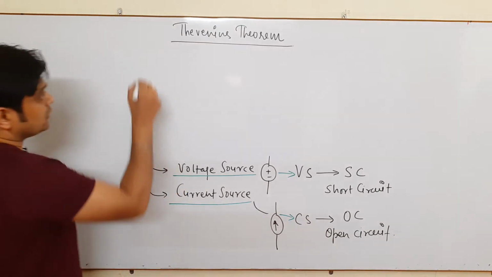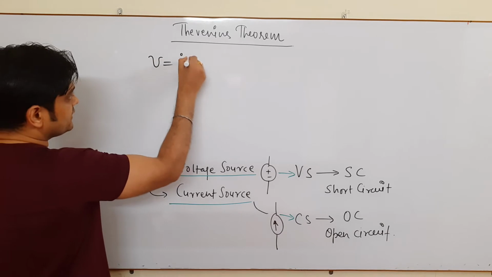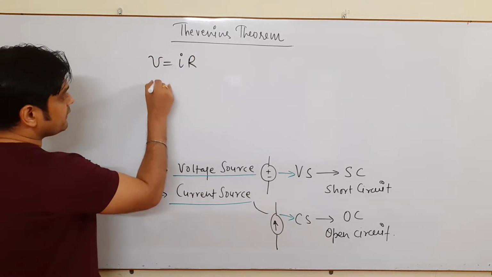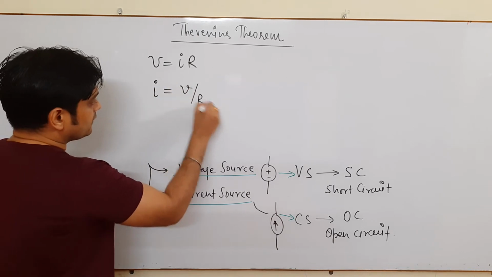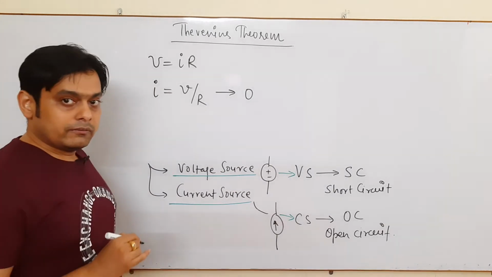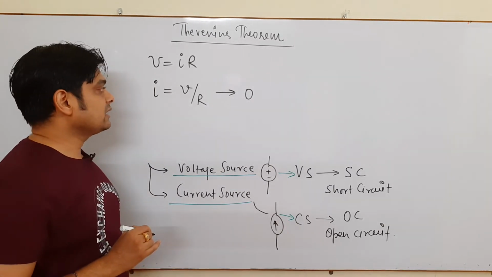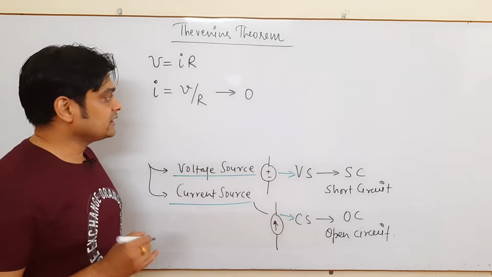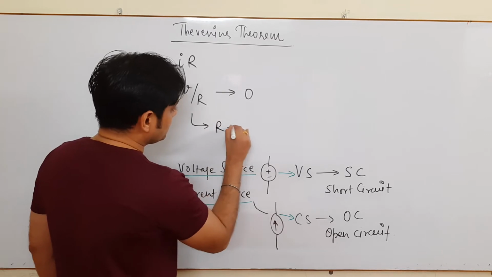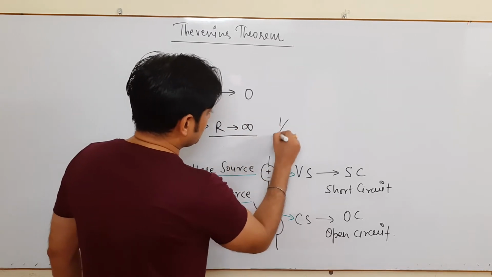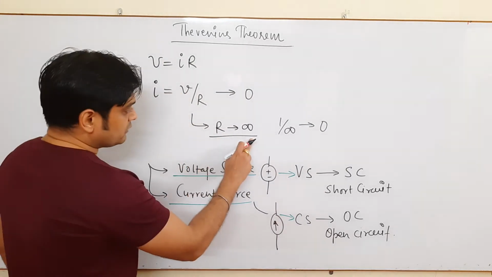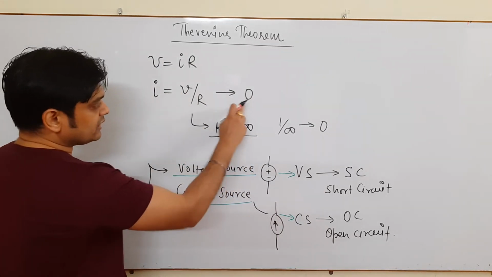Similarly, we'll talk about current source also. As I said, again we consider Ohm's law, that is V is equal to IR. So here if I see I, that is V by R. I want this to be 0 when we are removing the current. Removing the current means current goes 0. So how does current go 0? It is only possible when R goes infinite, because 1 upon infinite is 0. Okay, so once R goes infinite, you can say that I goes 0.